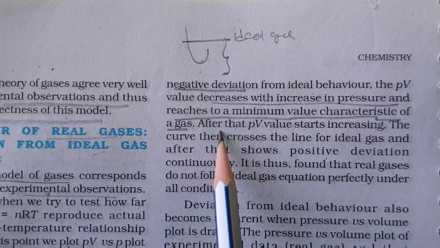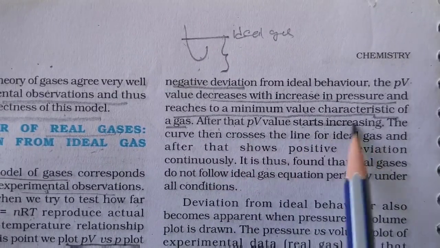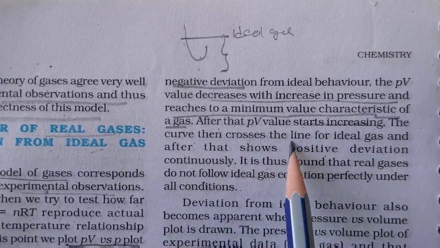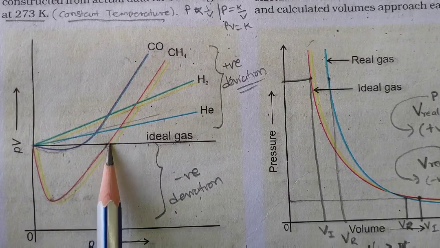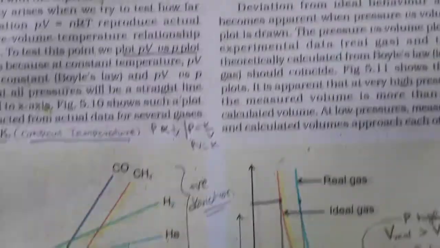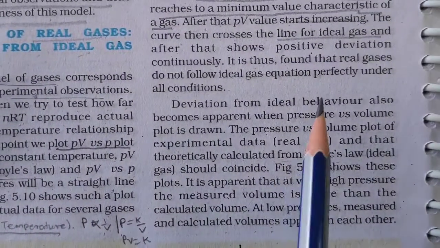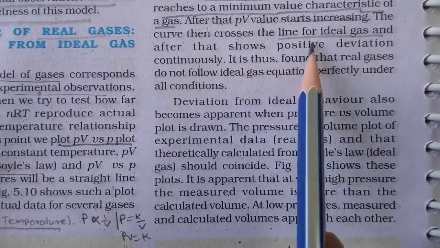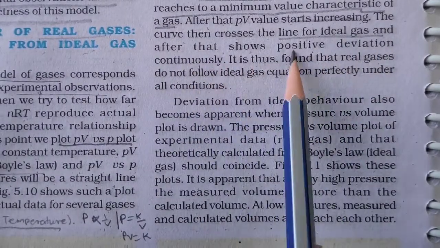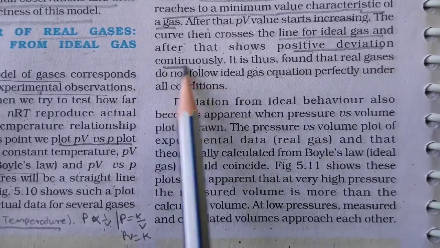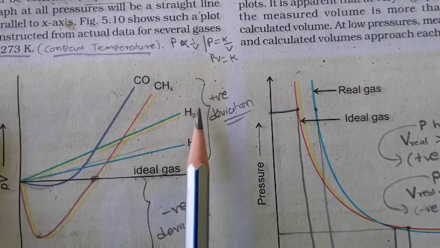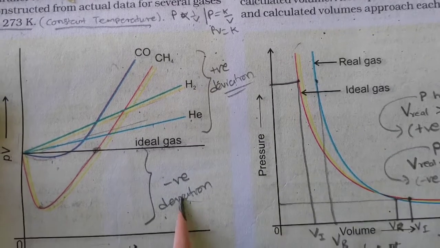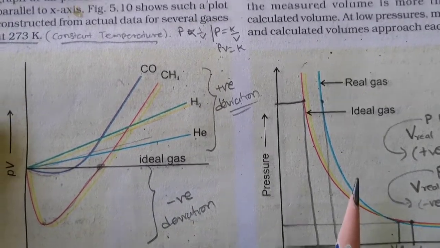After that the PV value starts increasing and the curve crosses the line for the ideal gas, as you can see here. After that it shows positive deviation continuously. This is the part where it shows positive deviation and this is the part where it shows negative deviation.